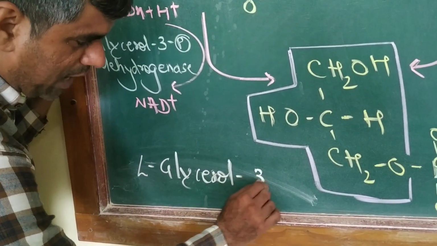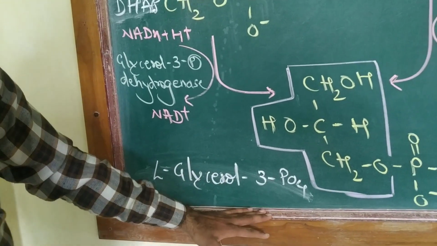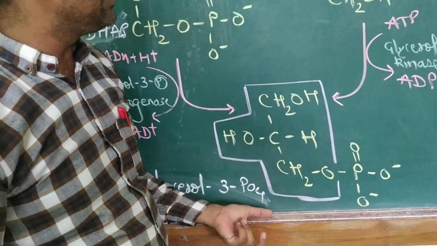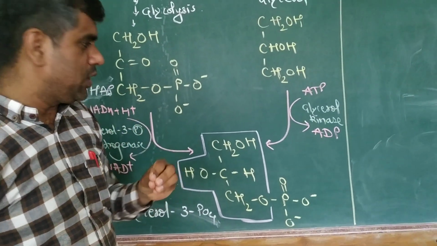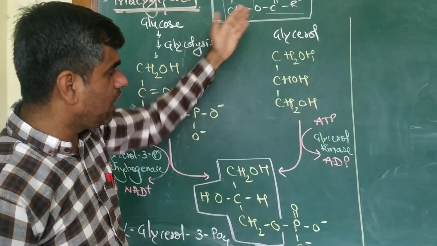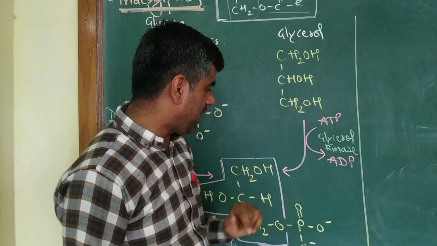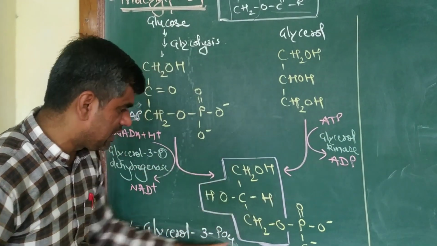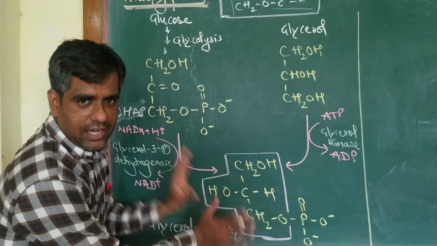So we are ready with the backbone for synthesis of phosphatidic acid. You can also get this L-glycerol 3-phosphate if you directly start from glycerol. Very few molecules of L-glycerol 3-phosphate come directly from glycerol. So glycerol can be acted upon by glycerol kinase, which uses ATP as its cofactor, and there is formation of this L-glycerol 3-phosphate.